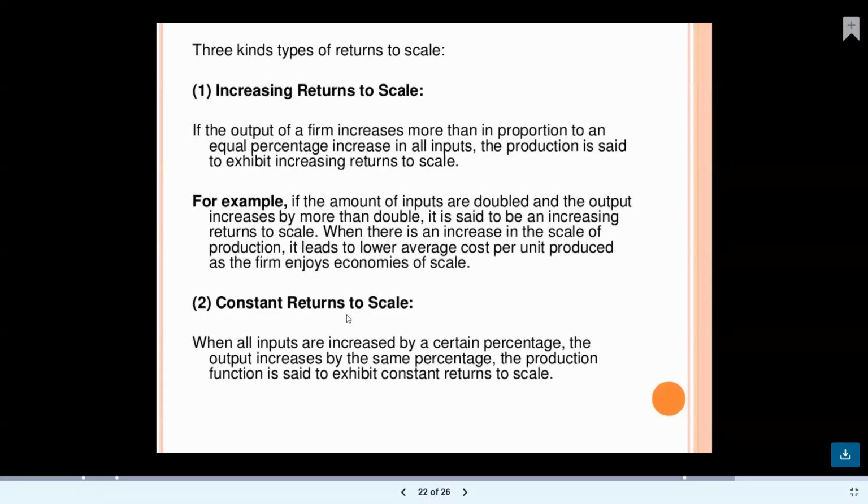And what is constant returns to scale? When all inputs are increased by a certain percentage, and the output increases by the same percentage, then we say we have constant returns to scale. For example, if input is increased, but there is no change in the output, then we say it is constant returns to scale.